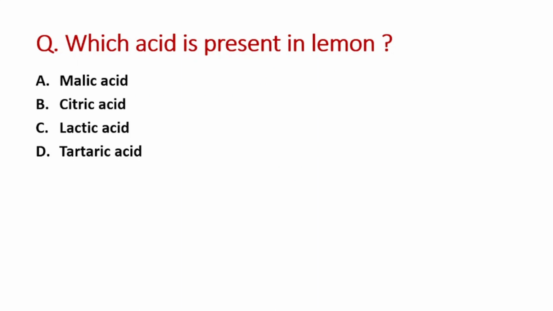So let us start with the first question. The question is, which acid is present in lemon? Your A option is malic acid, B is citric acid, C option is lactic acid and D option is tartaric acid. So the right answer is option B, that is citric acid.